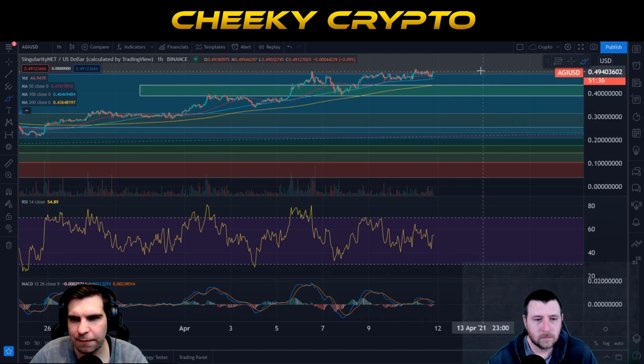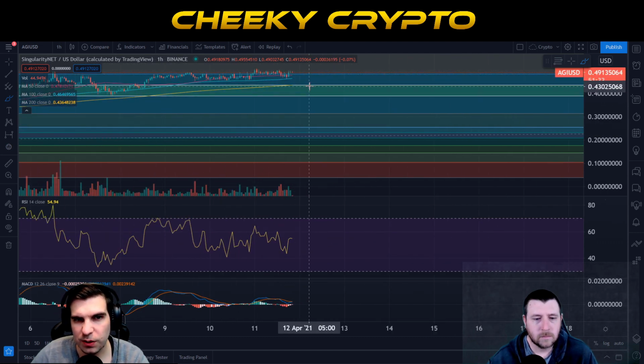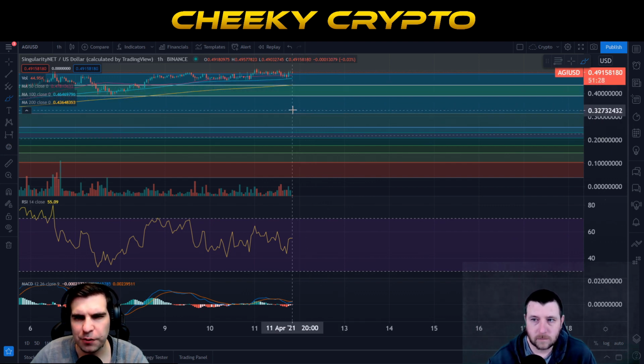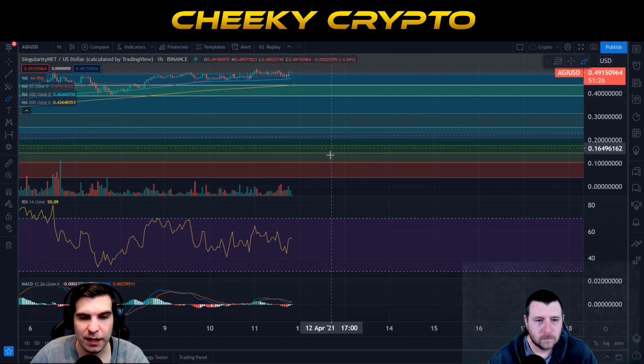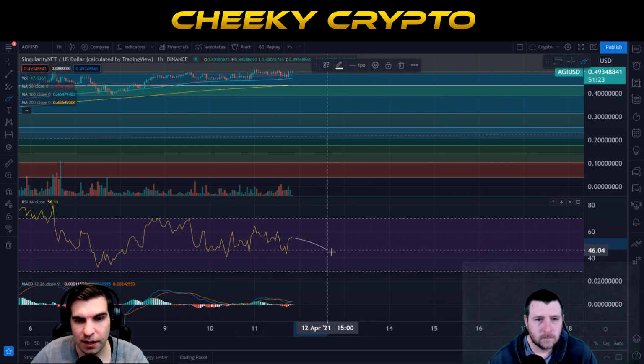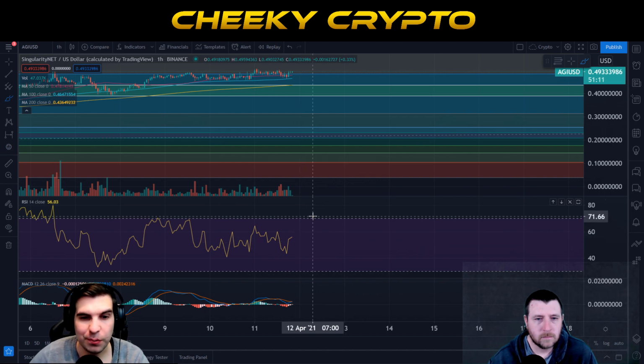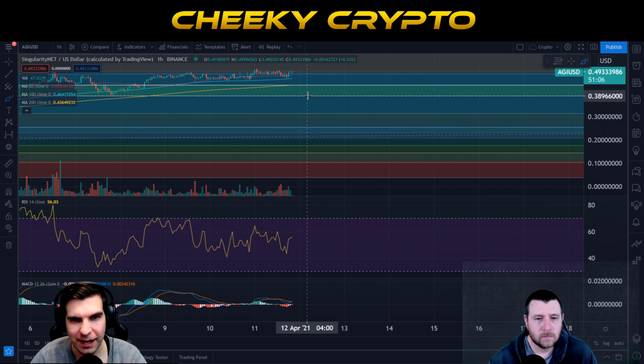So if the market does decide to do a deeper correction, then we do know that we'll be looking at a couple of key areas here for support, but above and beyond those moving averages, the RSI will support a drop towards that kind of 40 or 39-38 cent area, right? So we have to be a little bit cautious with that on the hourly and the 4-hourly. And of course, that daily is overbought. So if there was a steeper correction, there's an opportunity to potentially purchase some more AGI tokens, which is how I would see it. I would see that as an opportunity, not something to be afraid of.